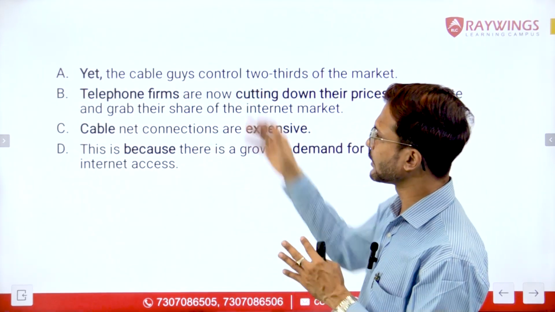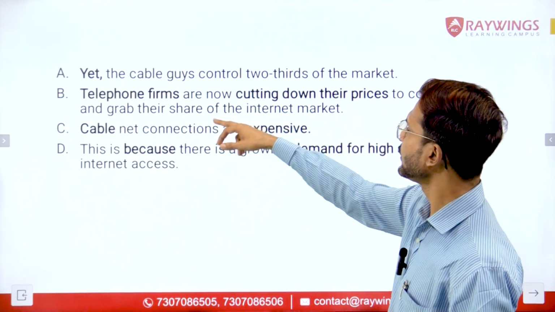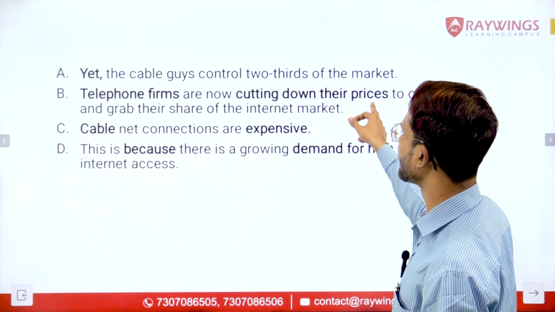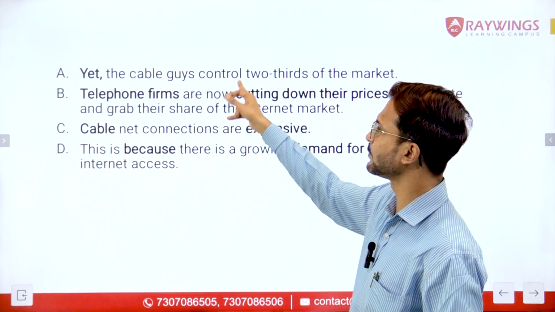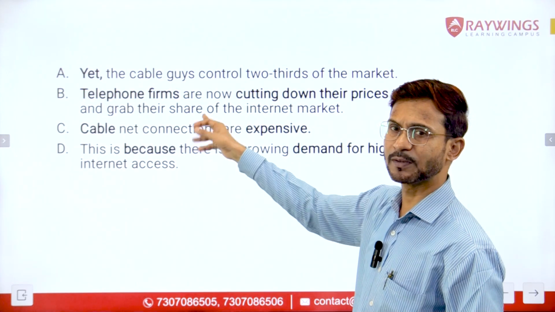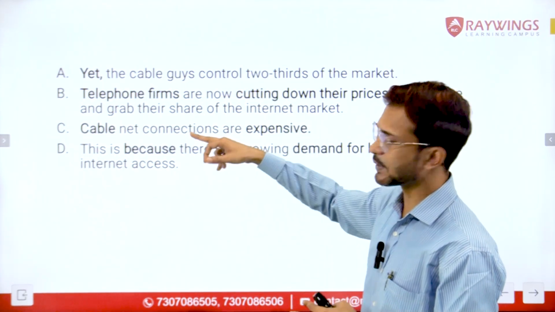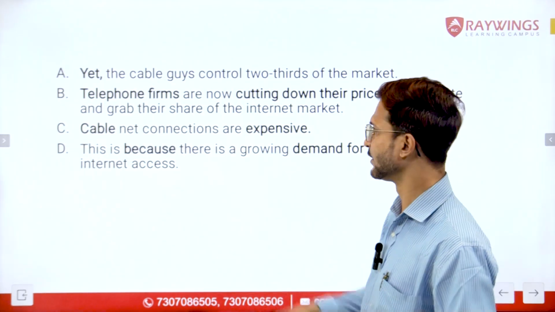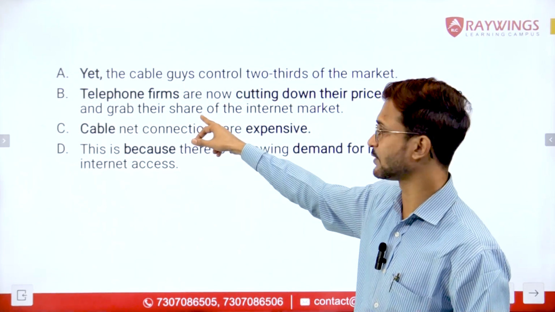So then if we put it in the sequence, it will be cable net connections are expensive, yet the cable guys control two-thirds of the market. Telephone firms are now cutting down their prices. So there is no connectivity between these two statements. We have to check for the connectivity of this statement with one more statement to form the mandatory pair. So this statement doesn't have any connectivity with sentence number B.